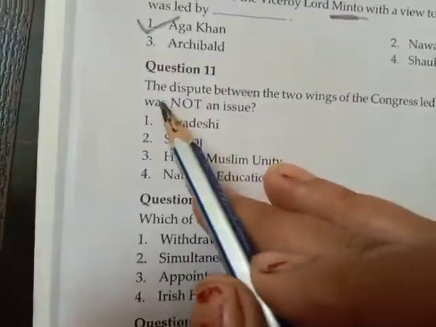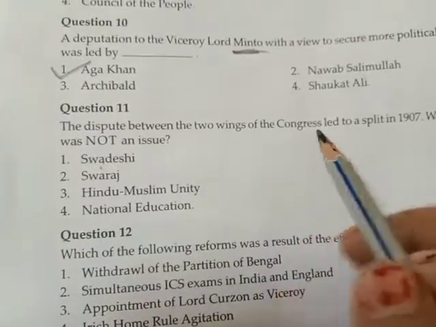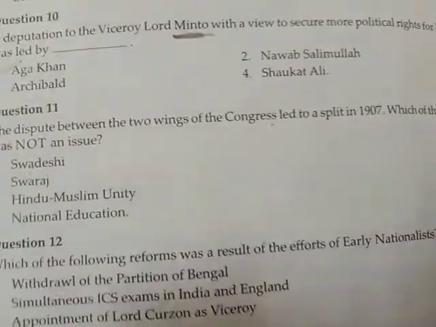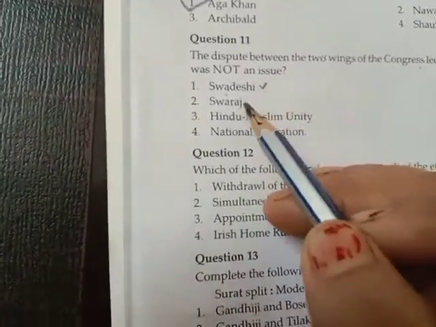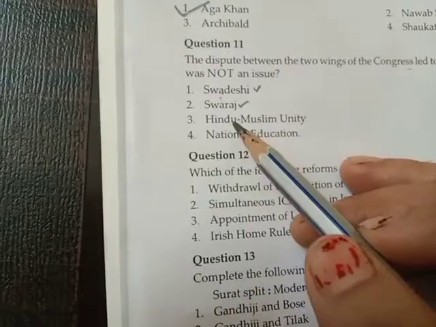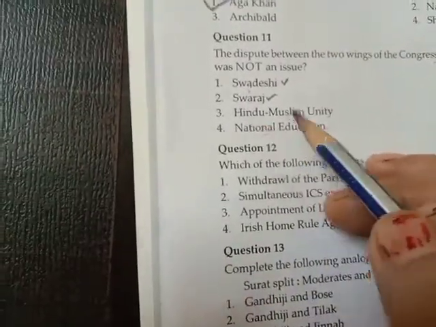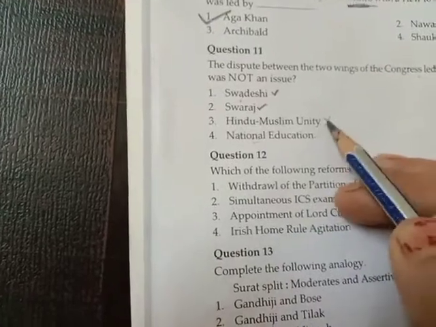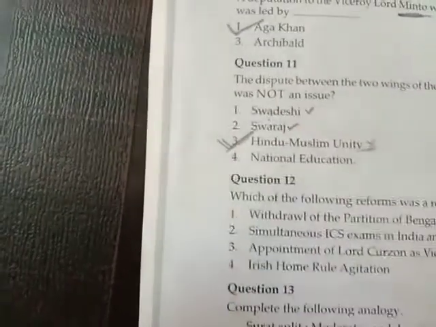Next question, question number 11. The dispute between the two wings of the Congress led to a split in 1907. Which of the following was not an issue? Swadeshi, of course, it was an issue. Swaraj, it was an issue. Indian national education was an issue, but Hindu-Muslim unity was not an issue at the time. So this will be the correct answer.